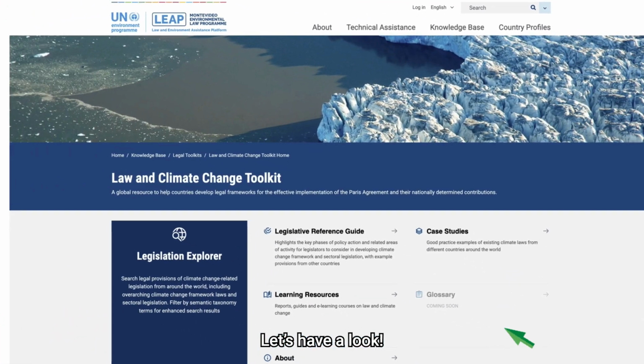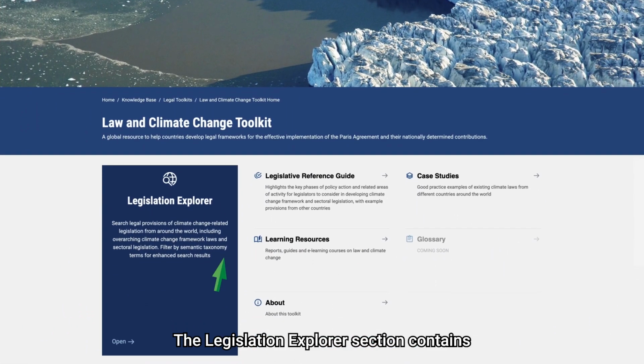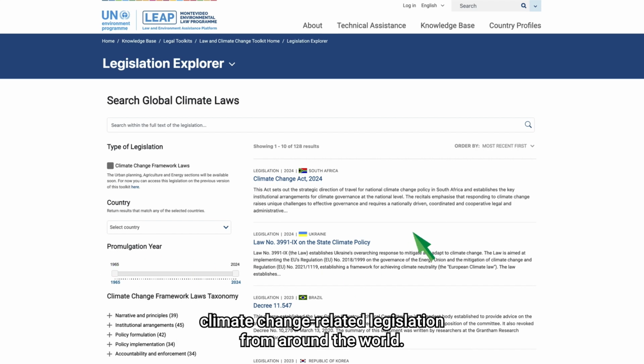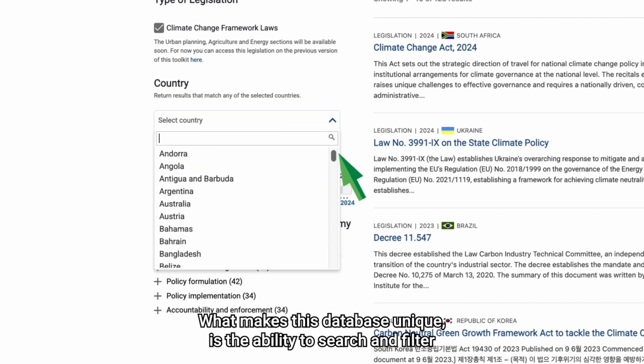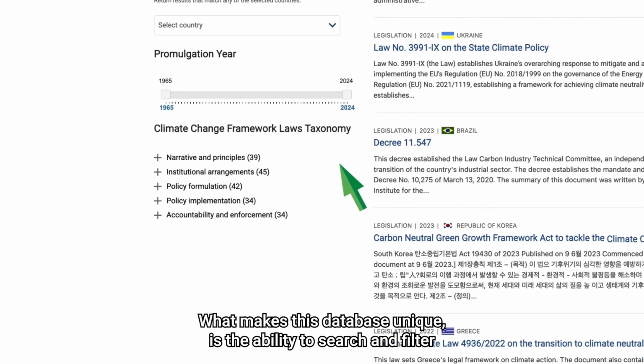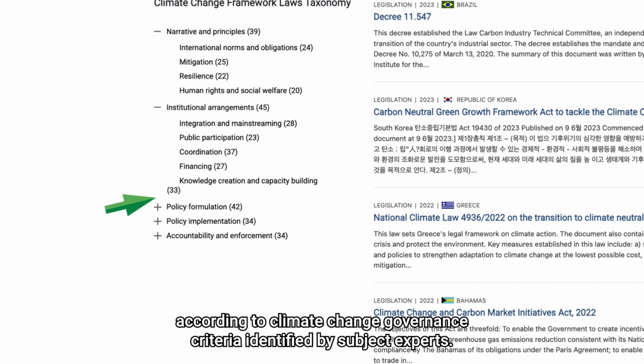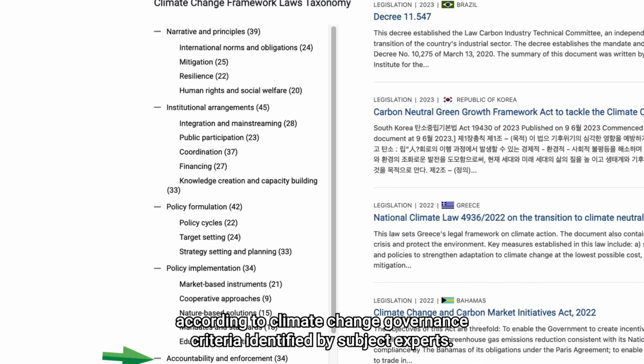Let's have a look. The Legislation Explorer section contains climate change-related legislation from around the world. What makes this database unique is the ability to search and filter according to climate change governance criteria identified by subject experts.